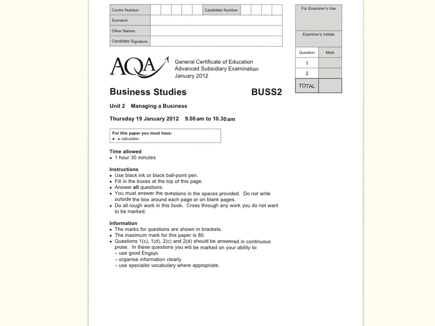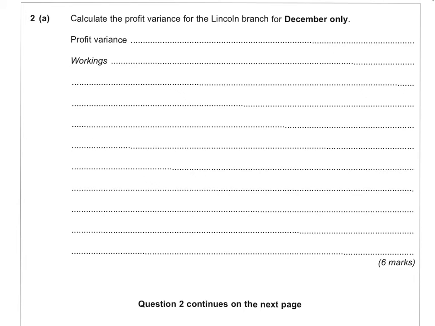Okay, I'm now going to go through an exam style question with you on profit variance. As you can see, the following question is from the January 2012 old Buzz 2 paper. Okay, let's take a look at the question first. So it's asking us to calculate the profit variance for the Lincoln branch for December only. So, profit variance. So the first thing that we need to understand is that variance is obviously asking us to work out the difference between the budgeted and the actual.